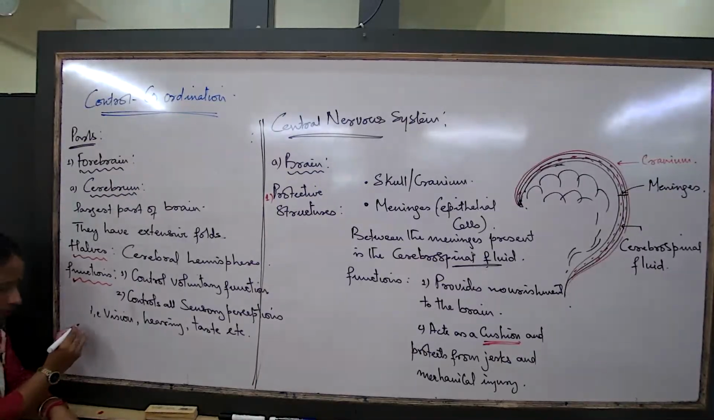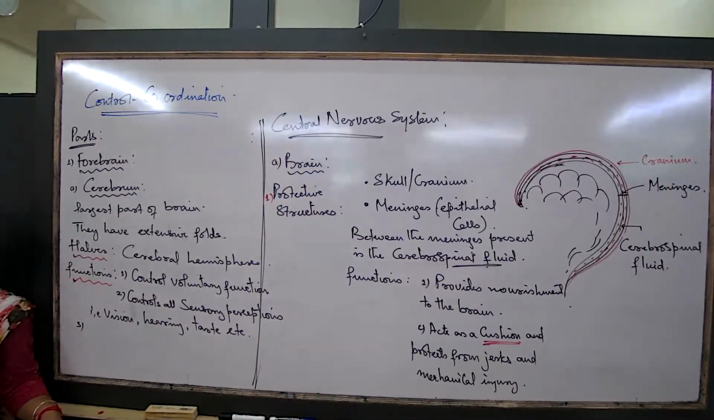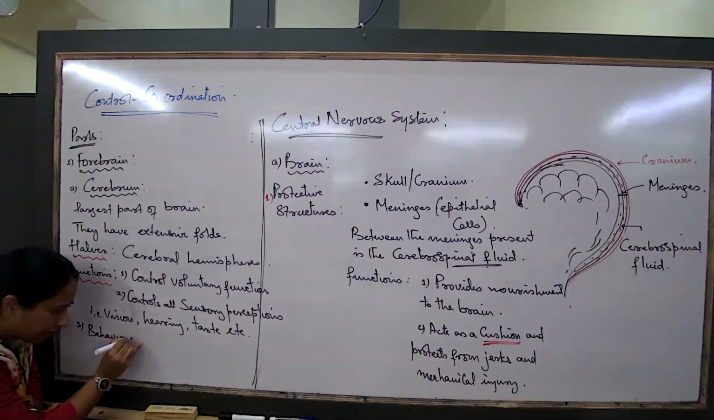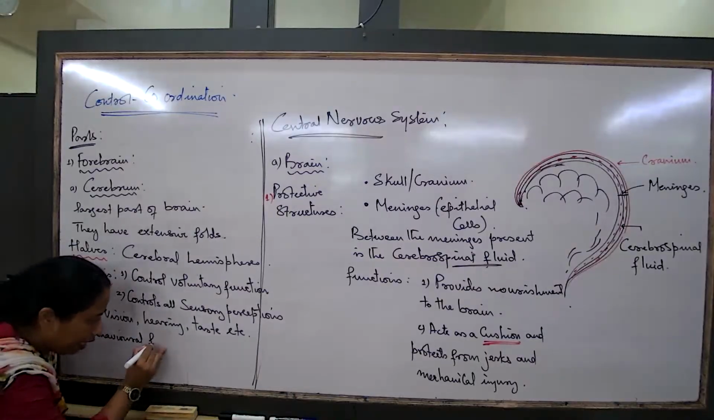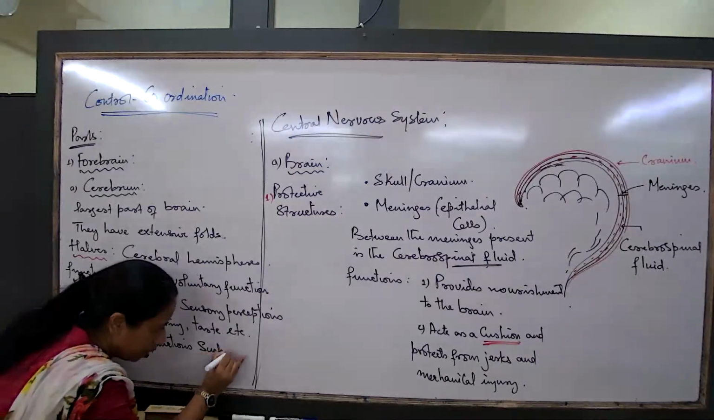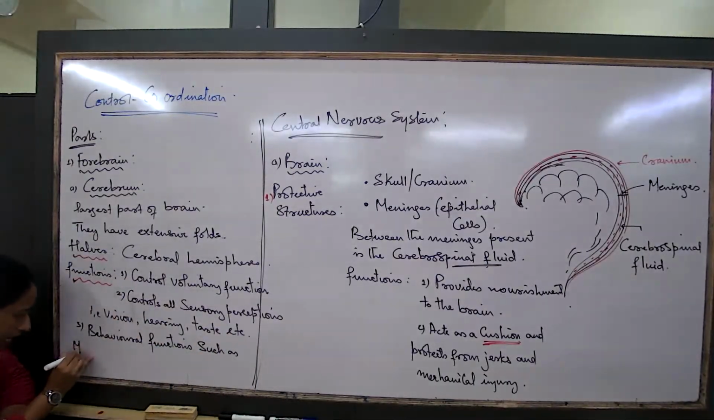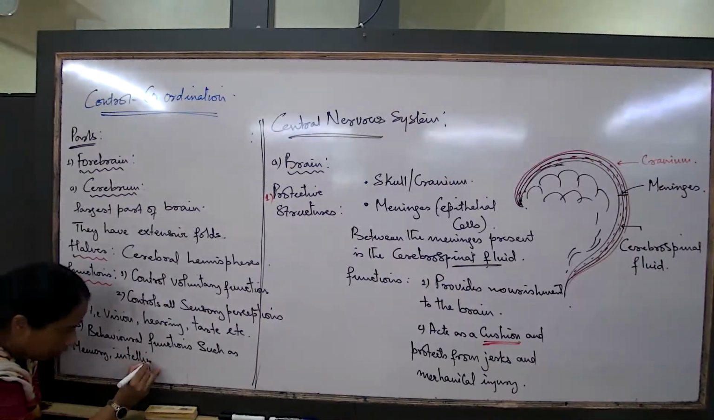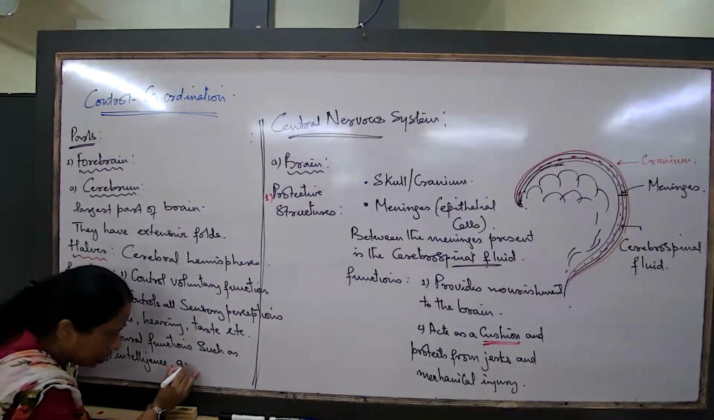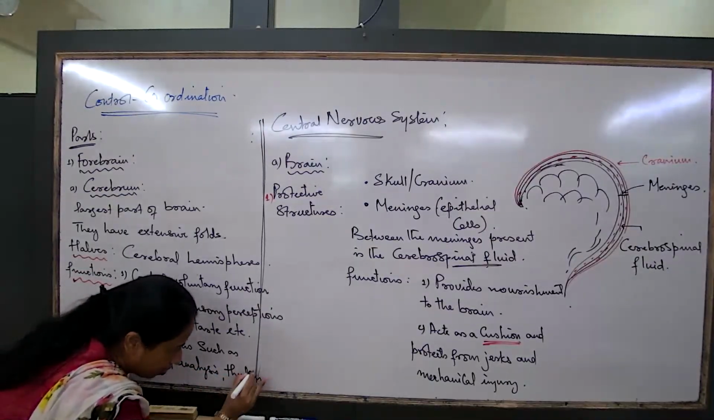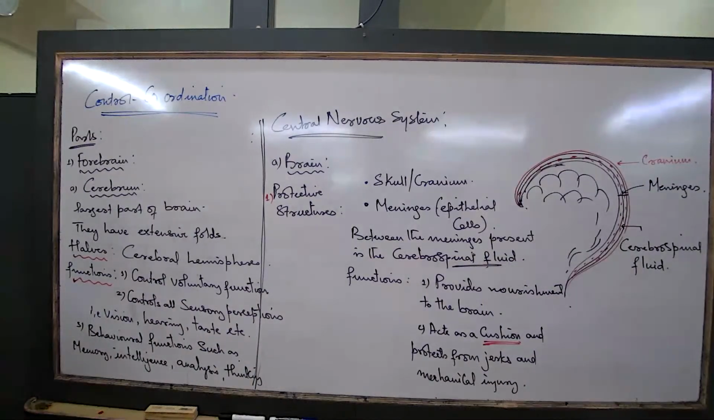Apart from this also, the cerebrum has one more function. What is that function? The cerebrum plays a very important role in our behavioral functions such as memory, intelligence, analysis, thinking, etc. So now that we are talking about this folding pattern, is the folding pattern the same for all of us?